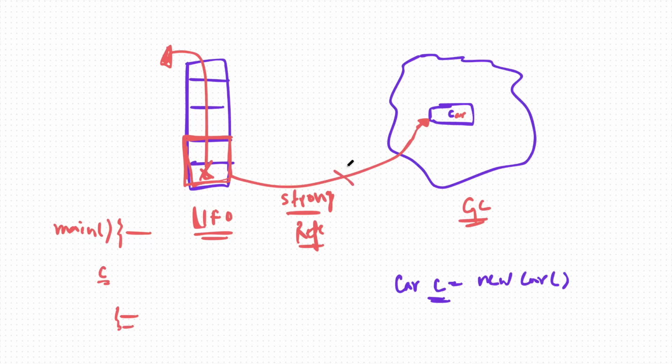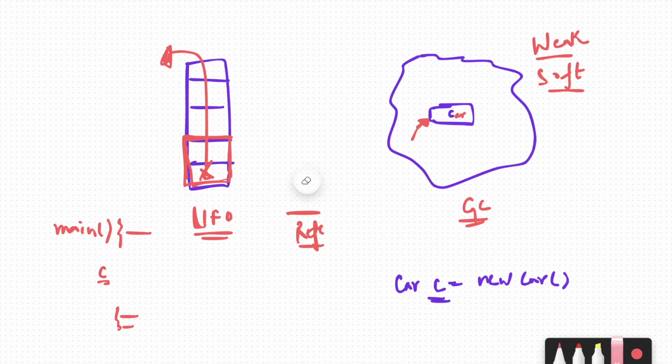As soon as this thing is broken, now we can have either a weak reference or a soft reference. Okay, now what has happened? This is now broken. Strong reference is broken.